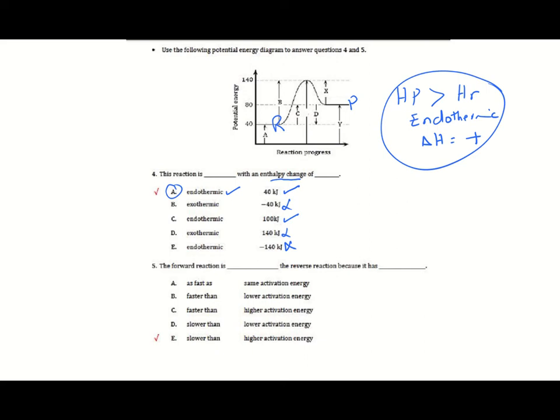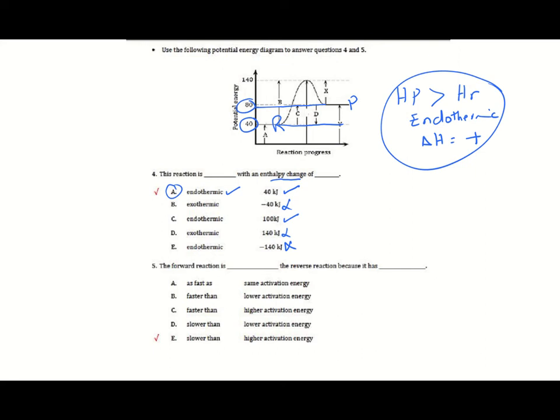Look at the graph. Where is the enthalpy change? How can I calculate it? It's between reactant and the product. So it is this area, 80 minus 40 equals 40. So we have chosen A.